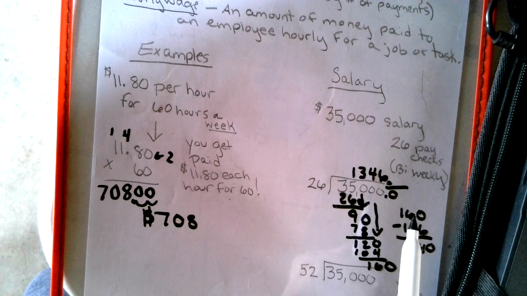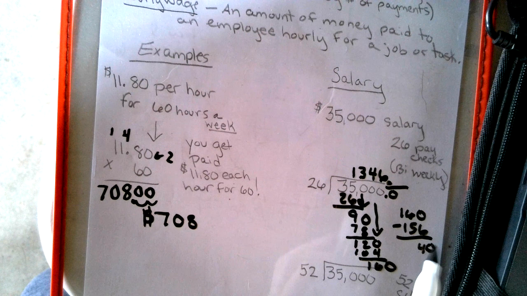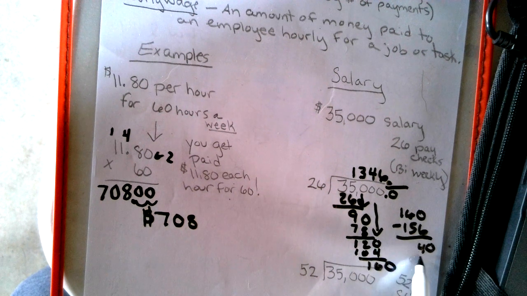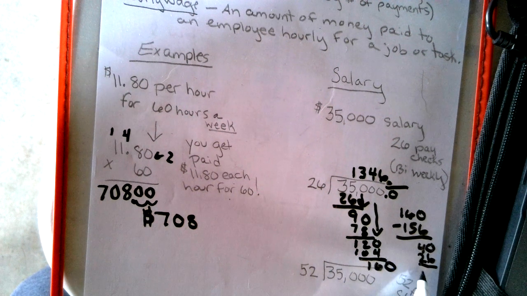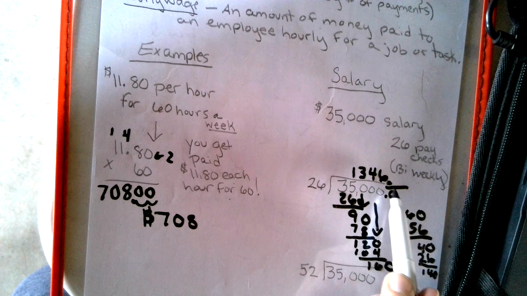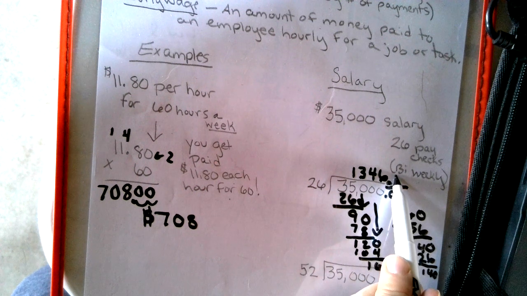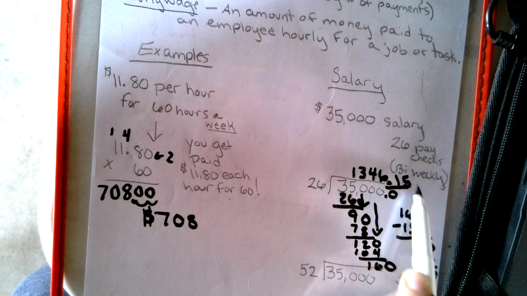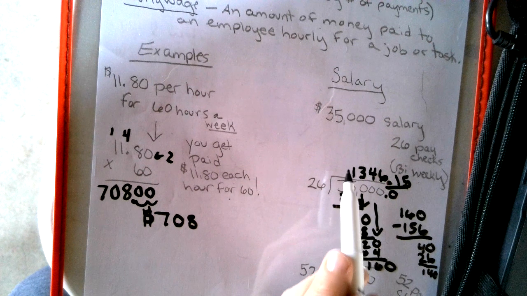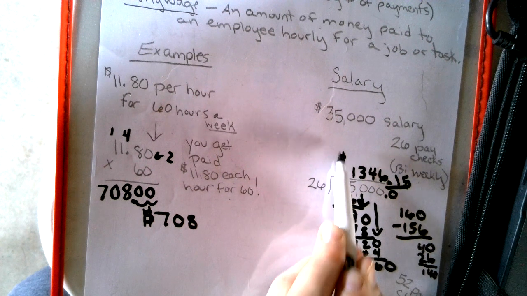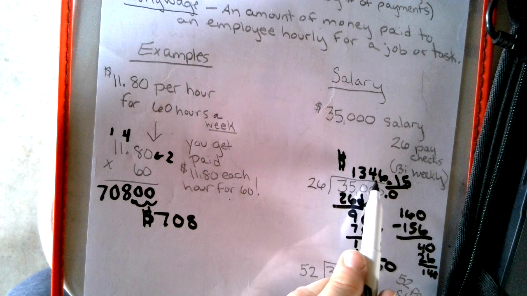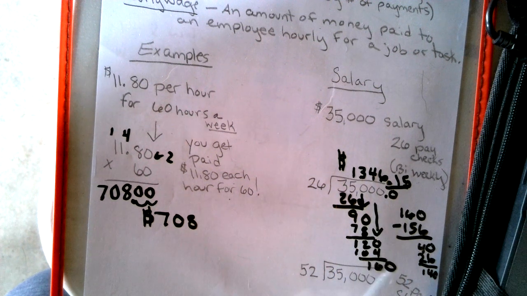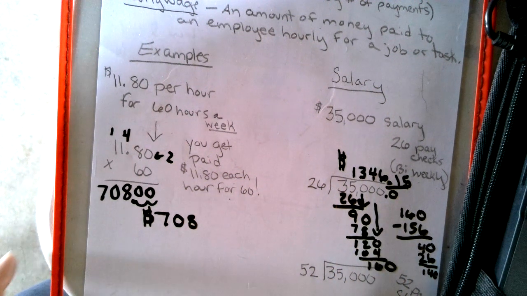Okay, so basically we're going to get into the coins of this paycheck also. So it's going to go in for 26, and we're going to get 14, and we're going to bring down a 0. And as you can see, we're going to get a 5 there. So we got in 1, and then we're going to get a 5, and we're going to kind of stop there. So roughly this person before tax would have $1,346.15 with all this math.